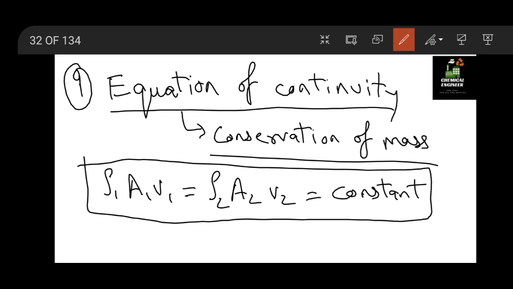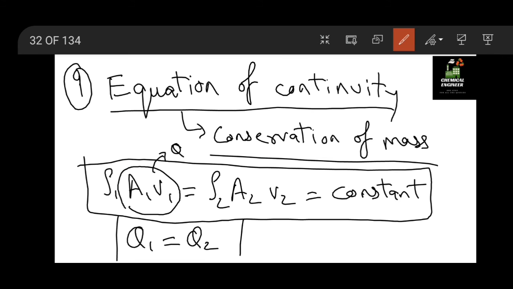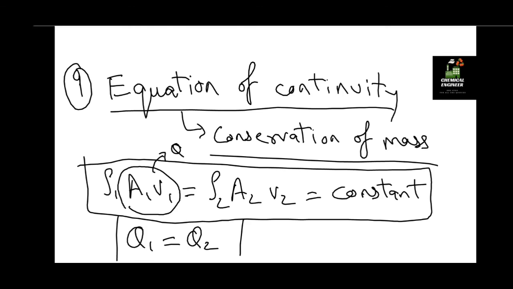So generally flow rate, which is q1 equal to q2, is applied. So rho 1 into a1 into v1, so a1 into v1 is nothing but your flow rate. Okay, so meter cube per second is the flow rate. So this is all about important equations related to fluid statics. Now let us see a different equation about correction factors.